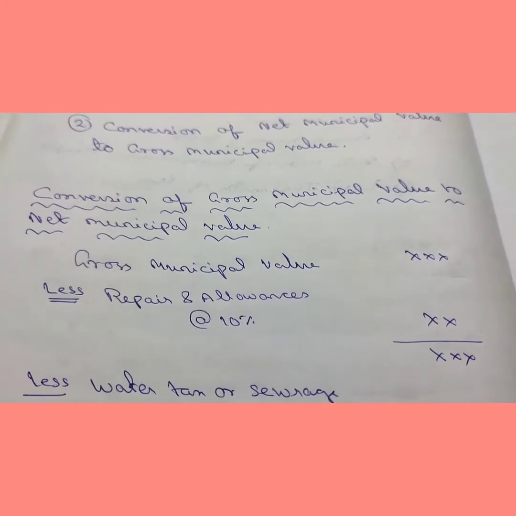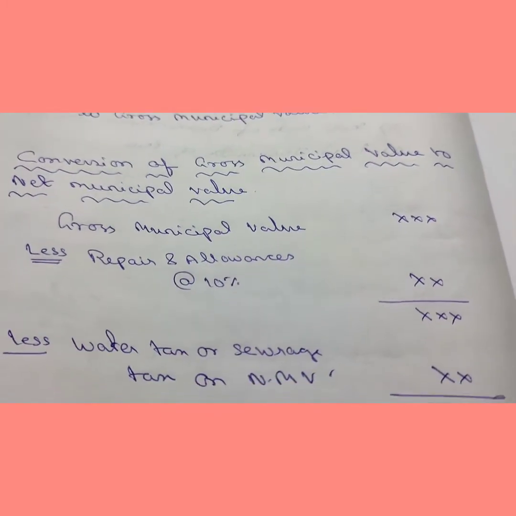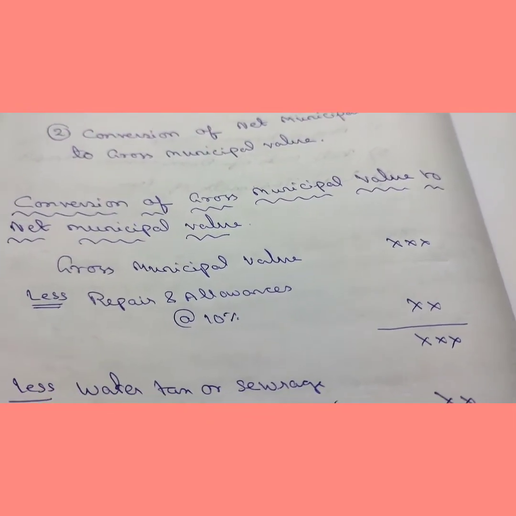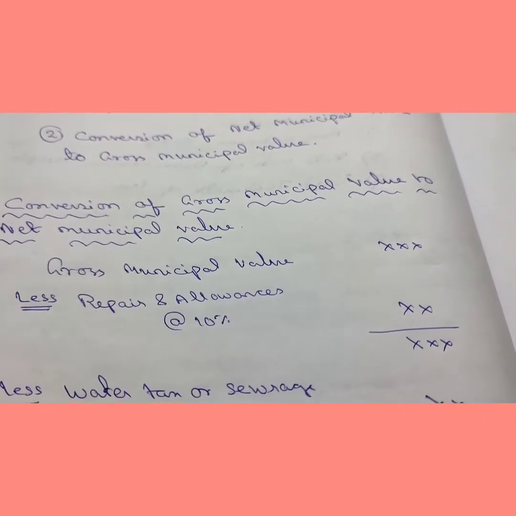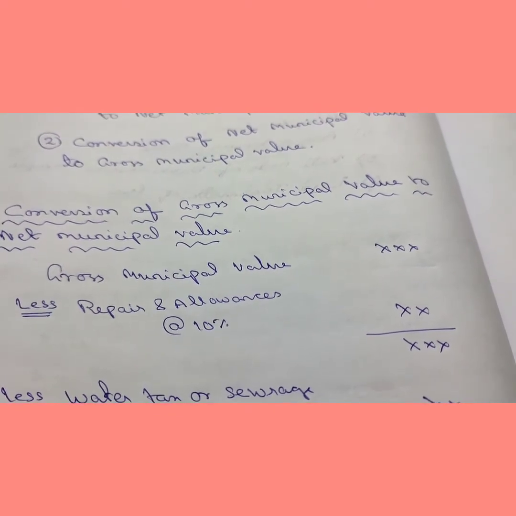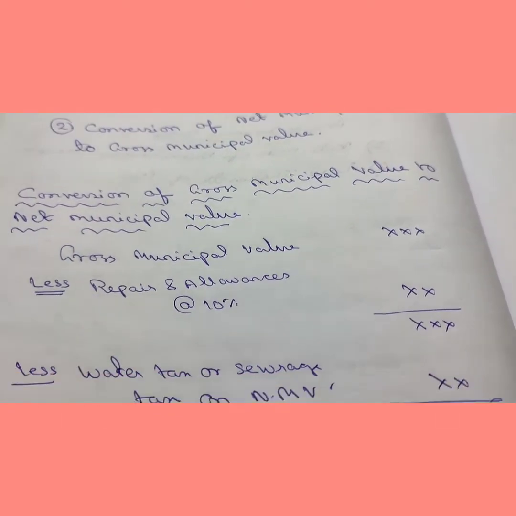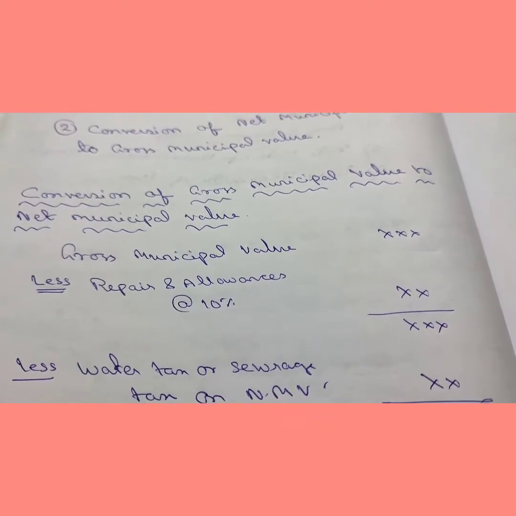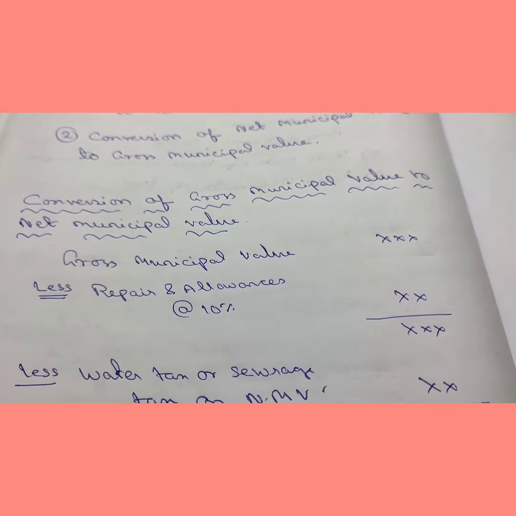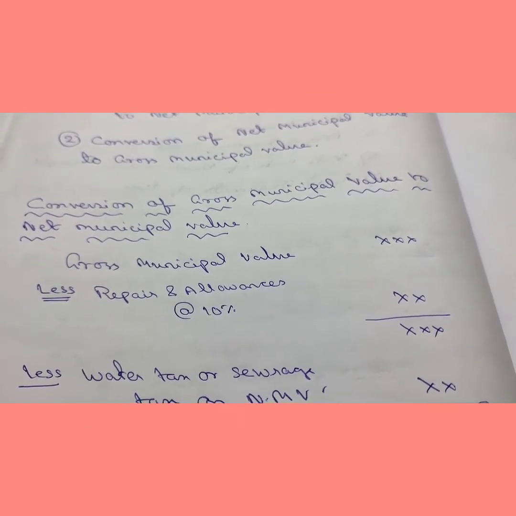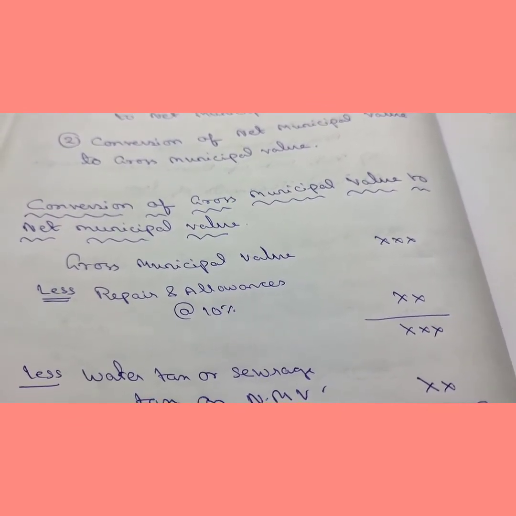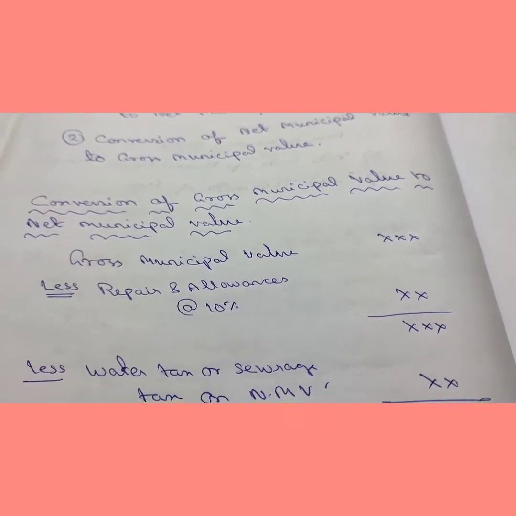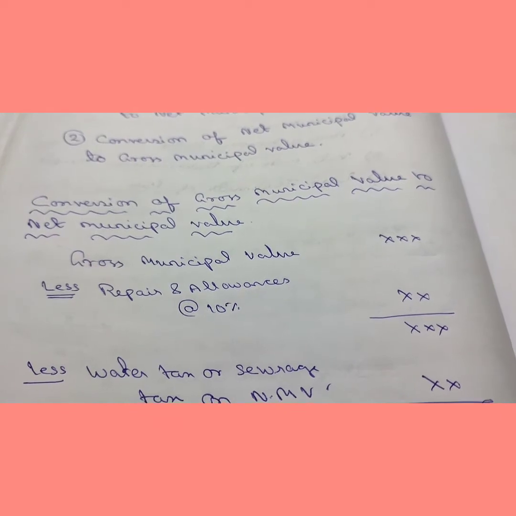Conversion of gross municipal value to net municipal value, this is the formula. What is the formula? First of all, if gross municipal value is given, from that a 10% reduction is available for repair and renewal purpose only for metro cities. When you are calculating net municipal value from gross municipal value, for repair allowance 10% is reduced.